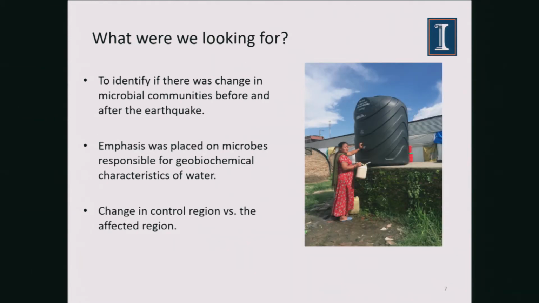So what we were looking for in the research was to identify if there was any change in microbial communities before and after the earthquake. We focused on the microbes responsible for the geobiochemical characteristics of the water. Basically, this means the microbes are responsible for maintaining the stability of the water. If these microbes change, then the stability of the water itself changes. And we had two areas for the study: one was the affected region and one was the control region.